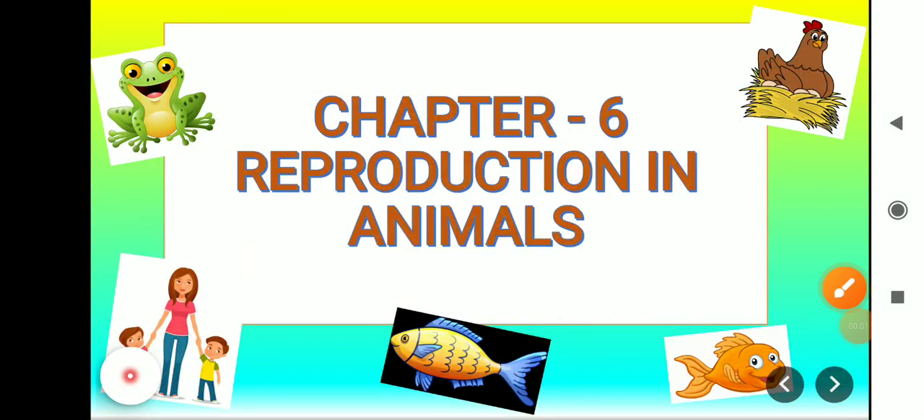Hello everyone. Today we are going to see chapter 6 of science, that is reproduction in animals. In this chapter we will see what reproduction is and what its types are. So let's start.